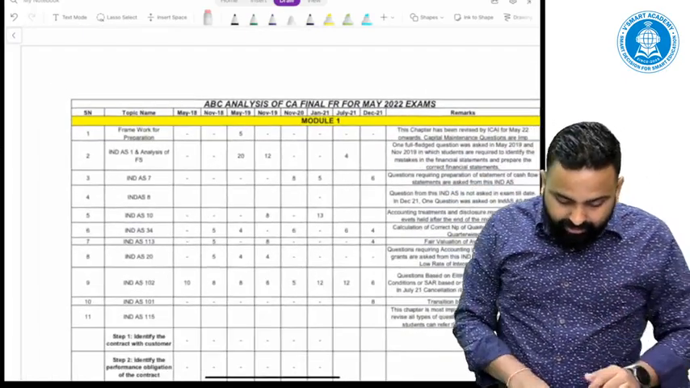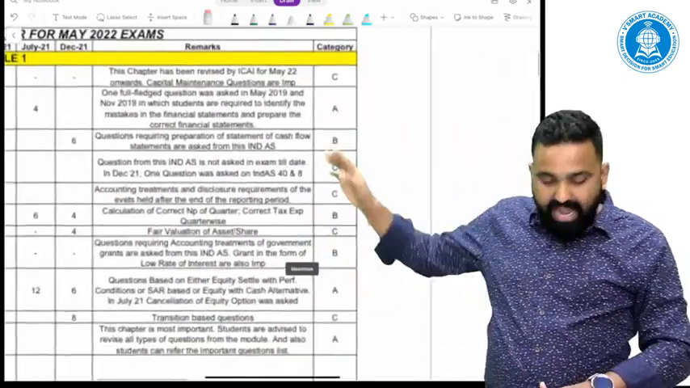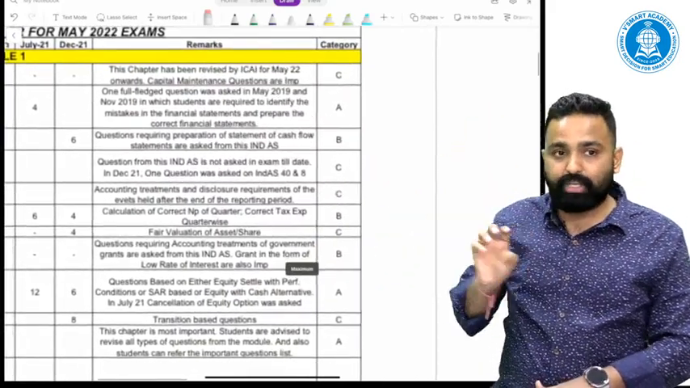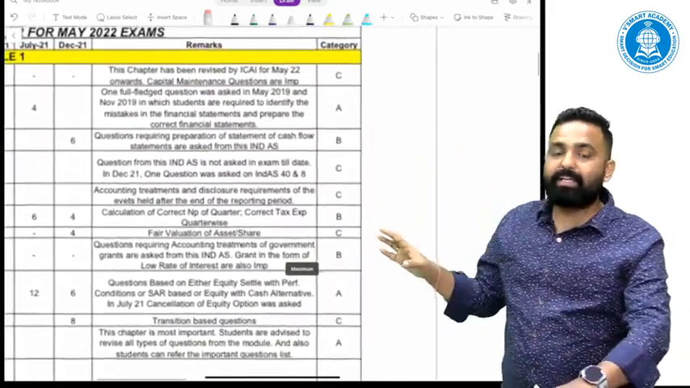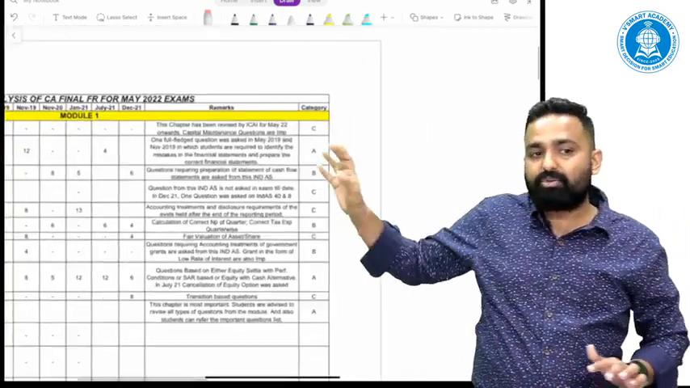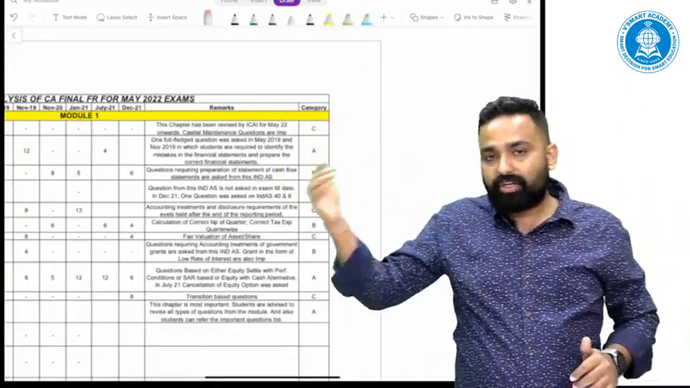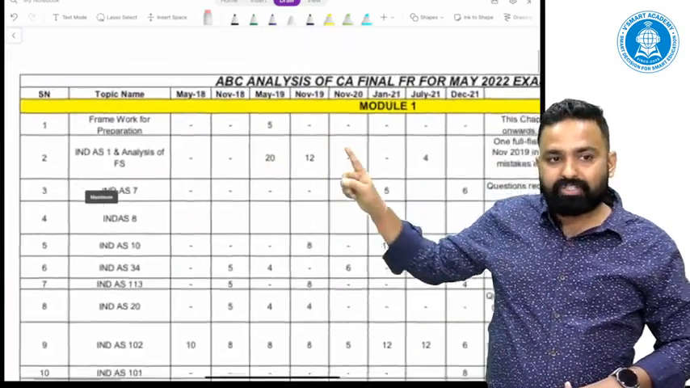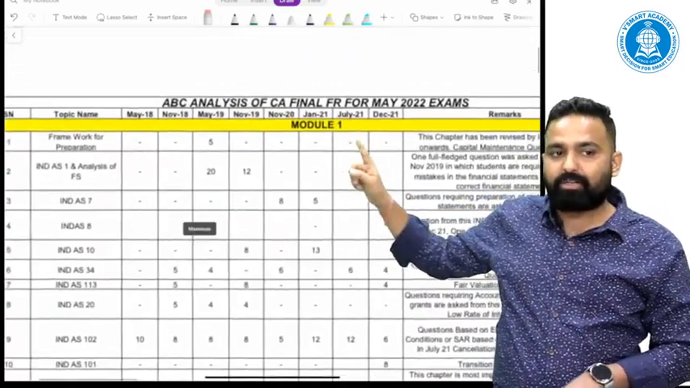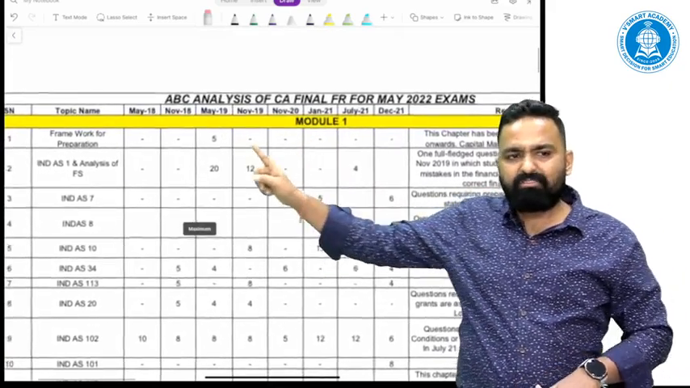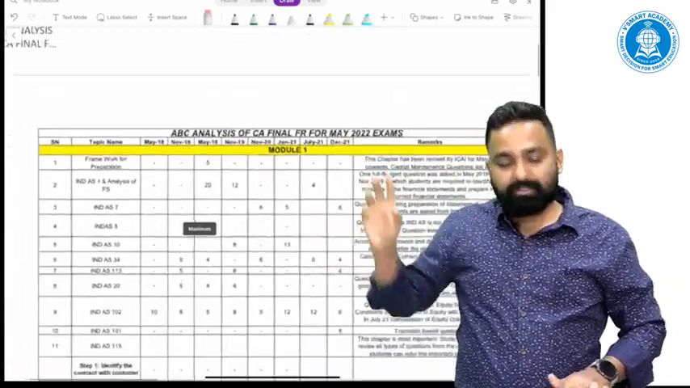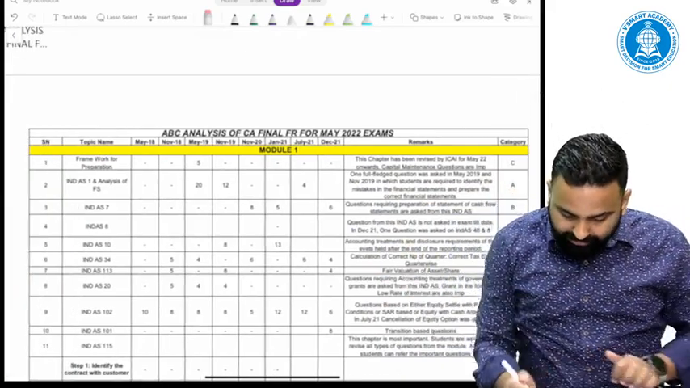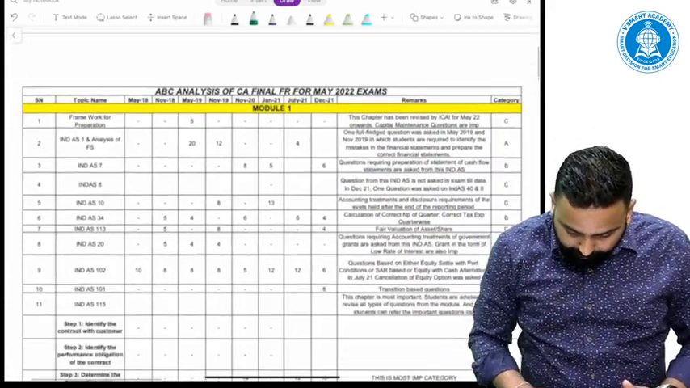So based on this, I will discuss A category more emphatically. I will emphasize A category especially. B and C category you can deal with yourself. If we talk about the framework, the first chapter, only one time, in November 19, has a question been asked from it. So I make it category C. Now let us focus on category A only, first of all.